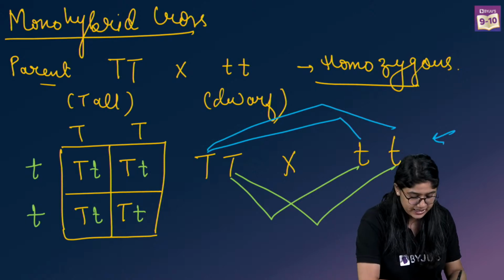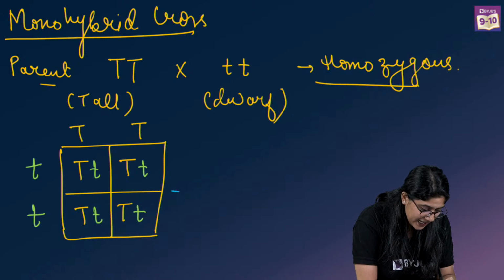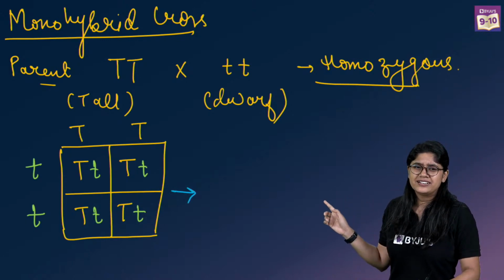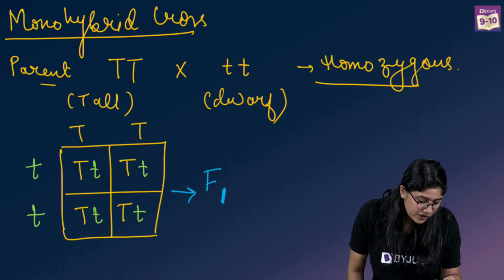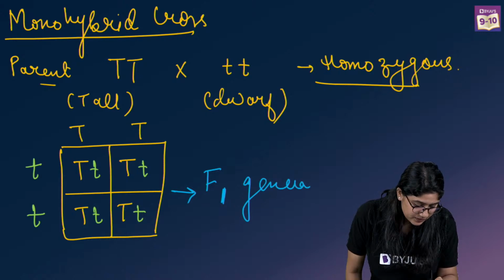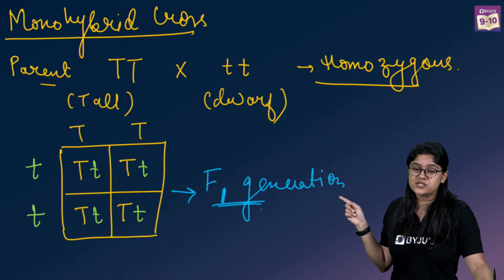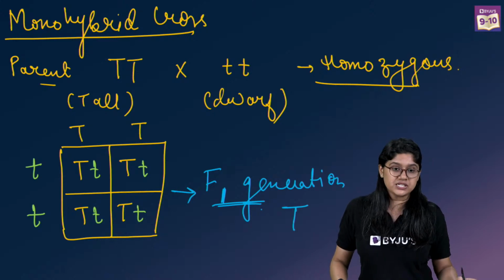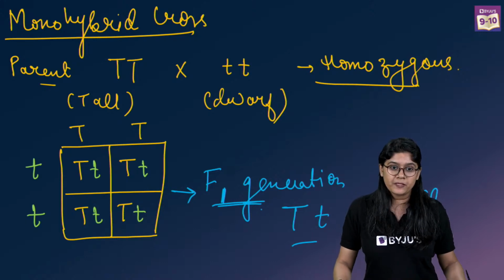Okay, clear? Now, once that is done, can you tell me what is the F1 generation from here? Quickly everyone. F1 generation means first generation. So, what is the height of a plant according to this box? Yes, very good. We can see that they are capital T and small t and all of these are tall.